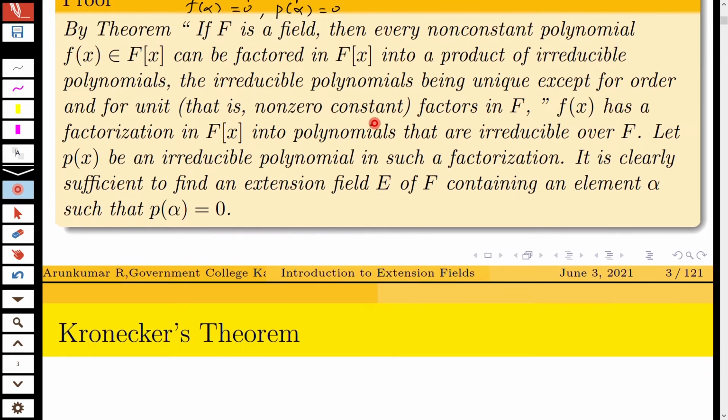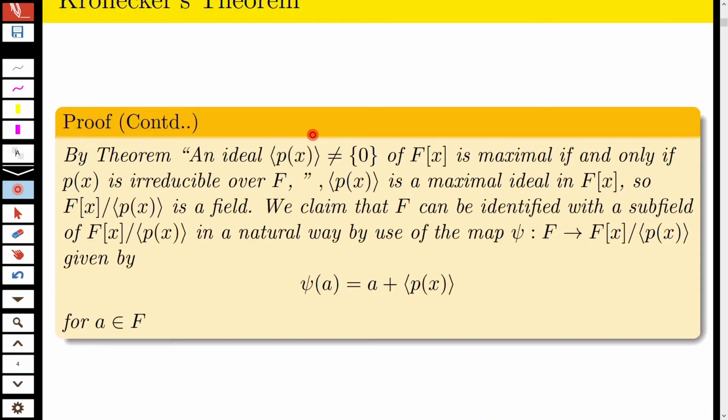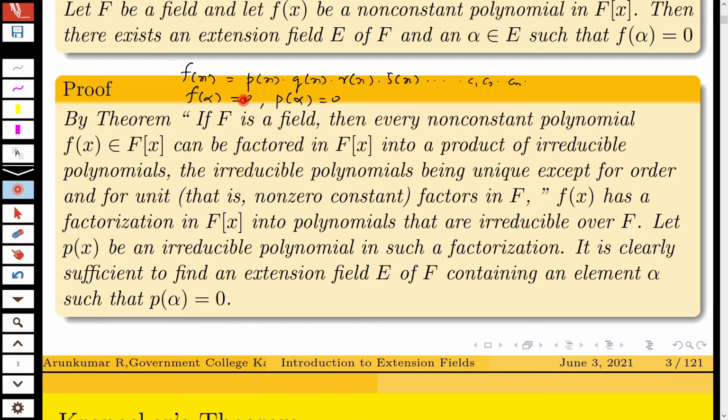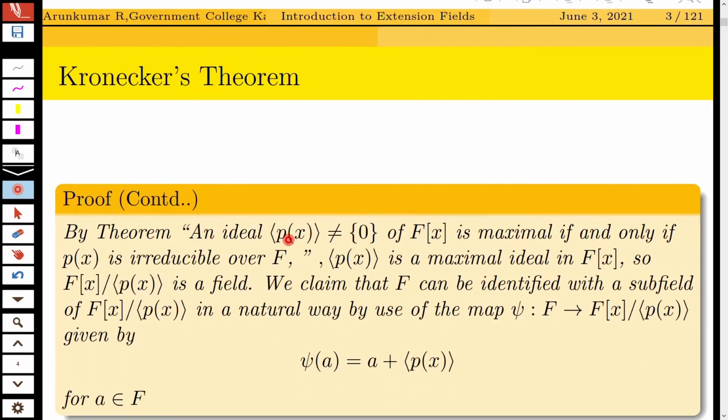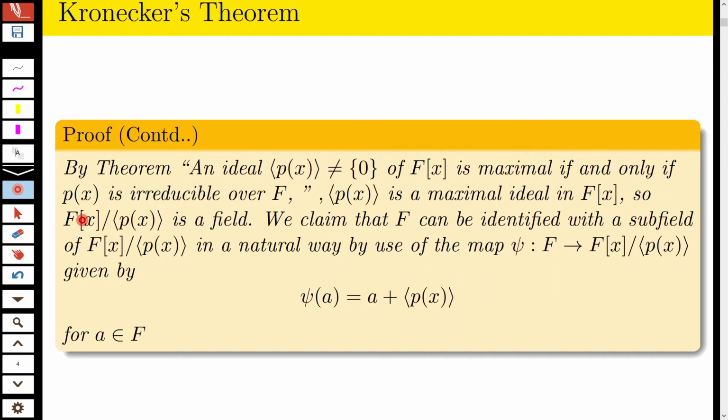It's done like this. You have this theorem: the ideal generated by p(x), not equal to the singleton 0, in F[x] is maximal if and only if p(x) is irreducible over F. So already we have p(x) is an irreducible factor of f(x) in F[x]. Therefore, the ideal generated by p(x) is a maximal ideal in F[x]. This is because it is irreducible over F. Therefore, F[x] over the ideal generated by p(x) is a field.